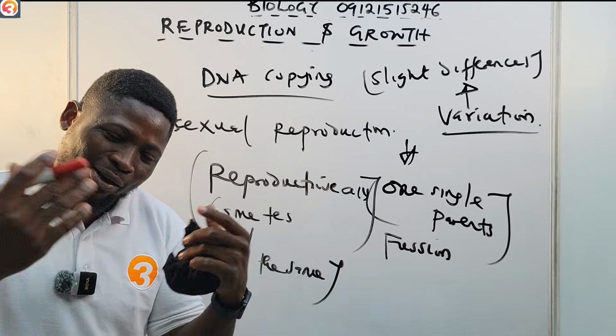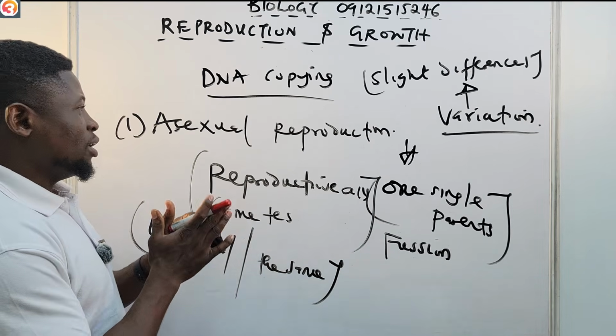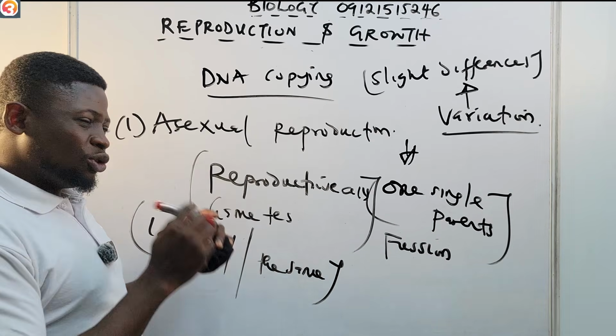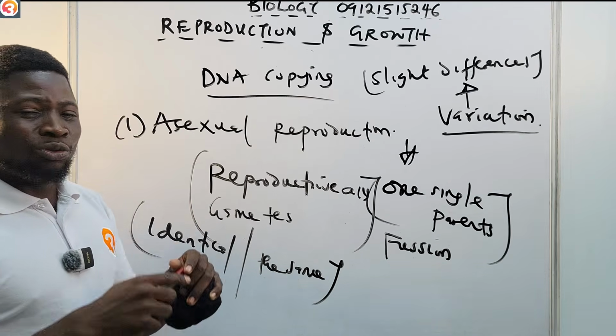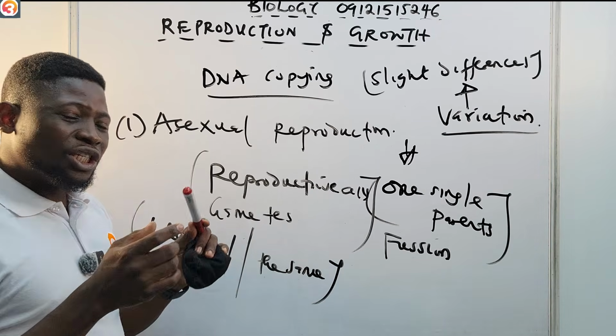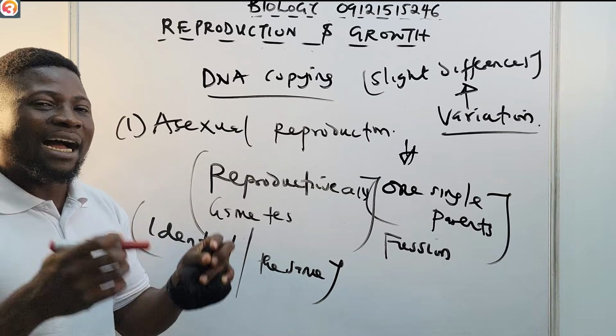So it's as simple as ABC. In asexual reproduction, one single parent is involved, there are no reproductive cells or gametes, no fusion of gametes, and nothing like variation, which are slight differences we observe between parents and their offspring.